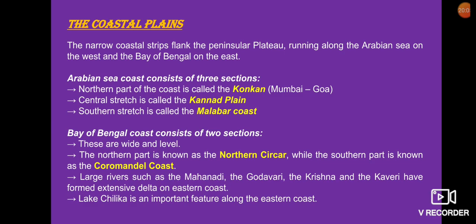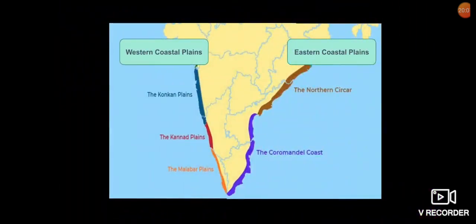The western coastal plains consist of three sections: the Konkan plains, the Kannada plains, as well as the Malabar plains. On the other hand, the eastern coastal plains consist of two parts. The northern part is named the Northern Circars and the southern part is named the Coromandel coast.